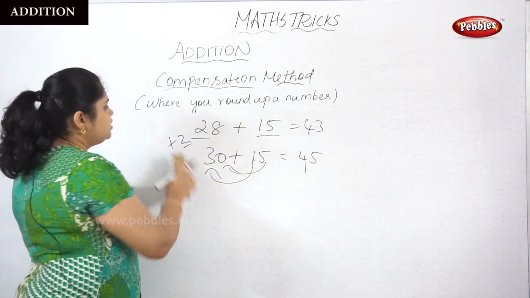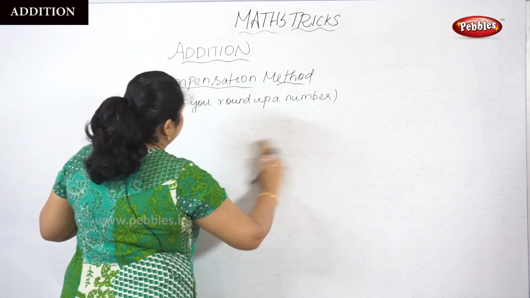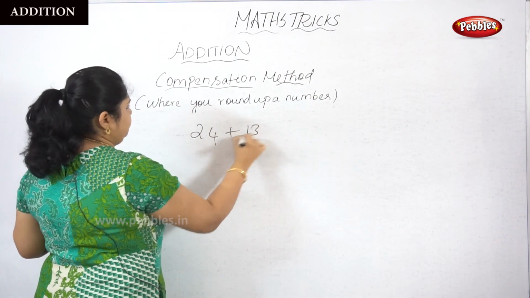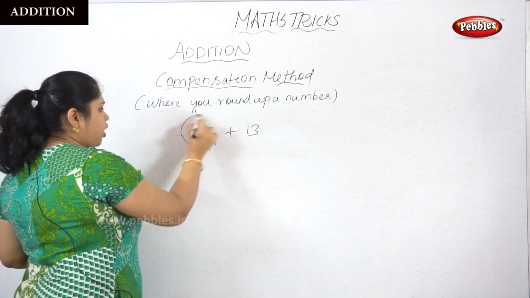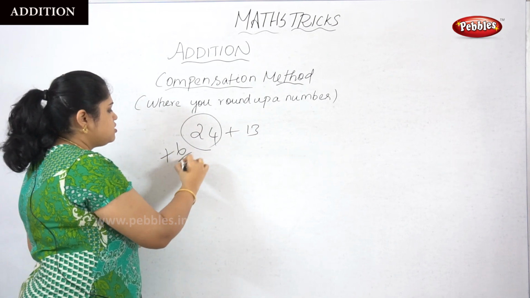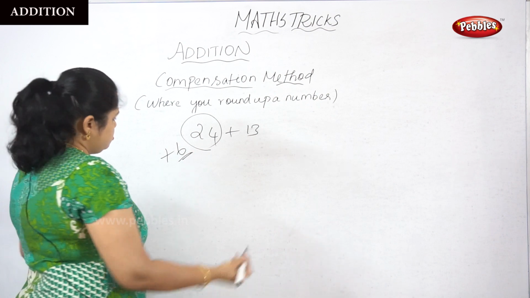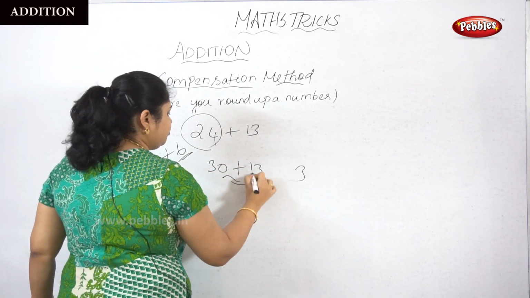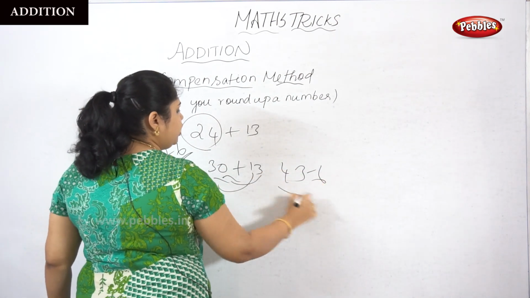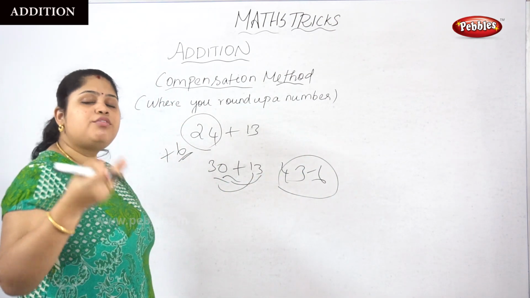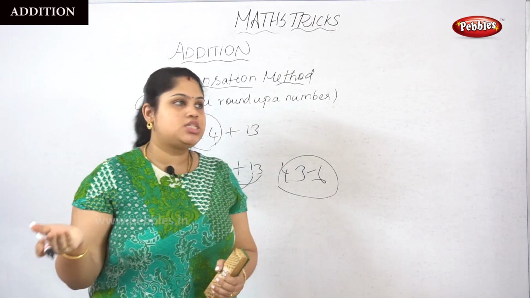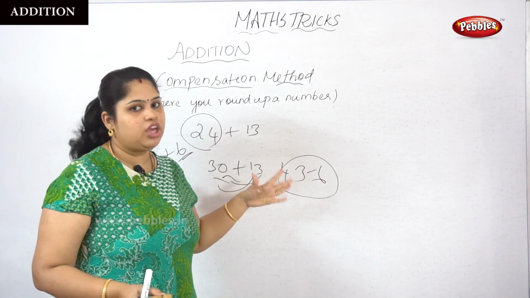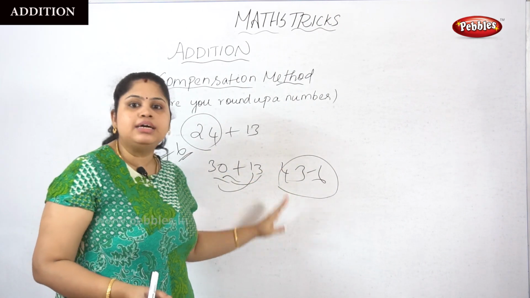Okay, so next, listen here. For example, 24 plus 13. So we can make a round up by giving a compensation of 6. If you make a calculation as 30 plus 13, after getting 43, again you have to reduce the 6. So it will take a few more steps. So of course we cannot apply this compensation method here.